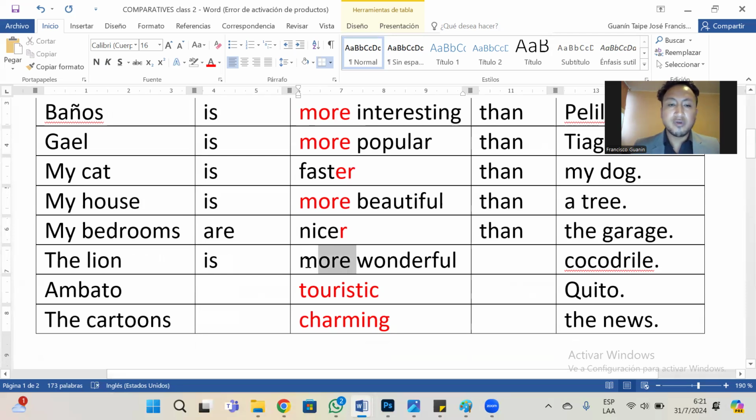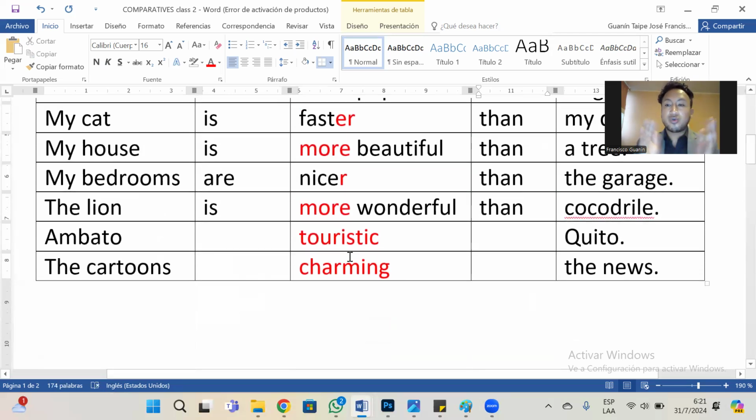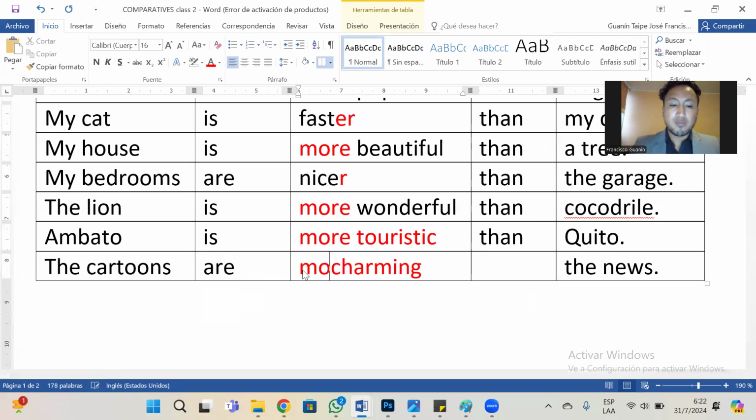More wonderful than crocodile. Touristic, more touristic, right? But be careful. Ambato is more touristic than Quito. Cartoons are charming. Two syllables. More charming. More charming, right?